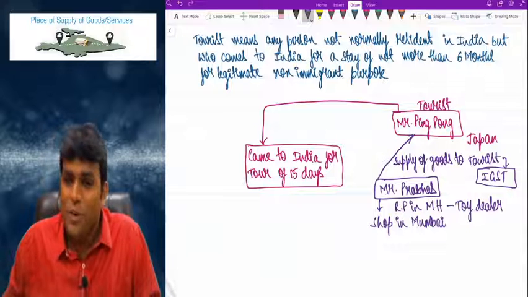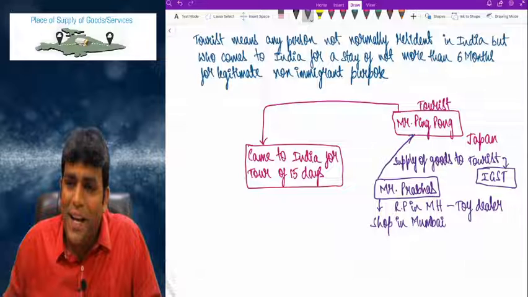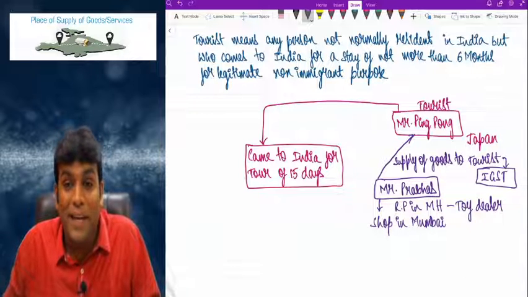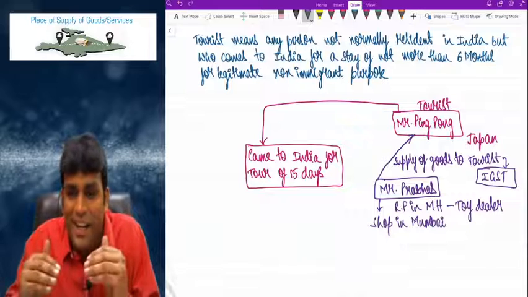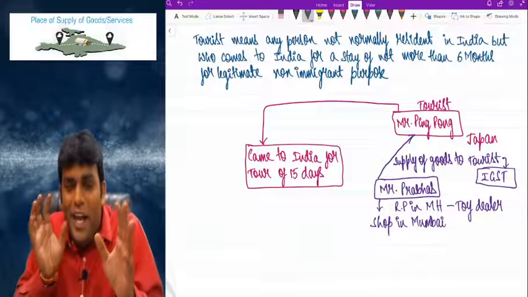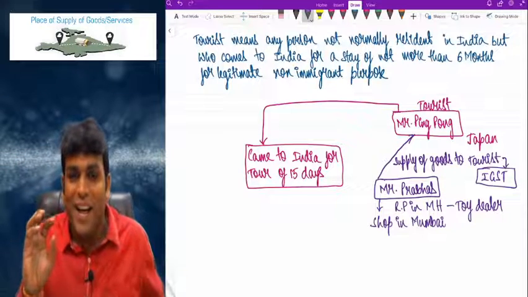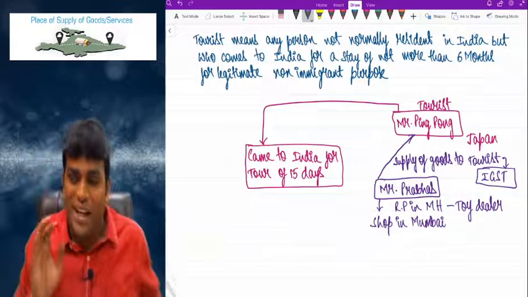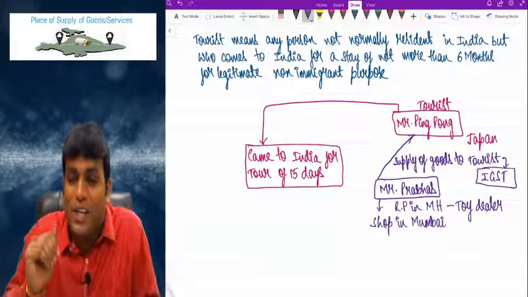Correct or not? So in this context, the interesting point I will tell you is that indirectly, if you observe here, goods are being exported out of India. Sir, Prabhas sitting in India, if he is sending one good outside India, what do we call it? Exports. Correct or not? Now in this case, what is happening?